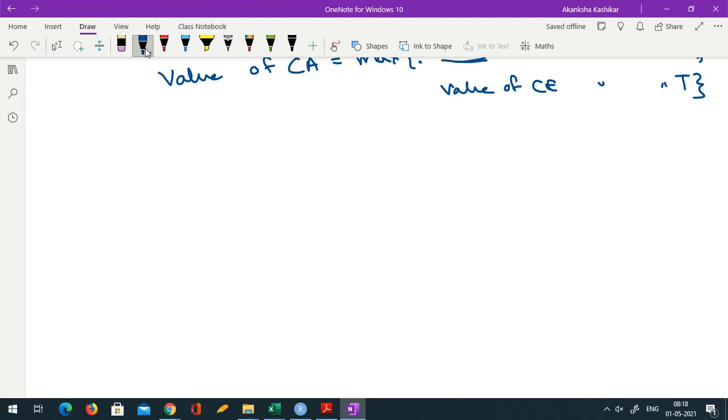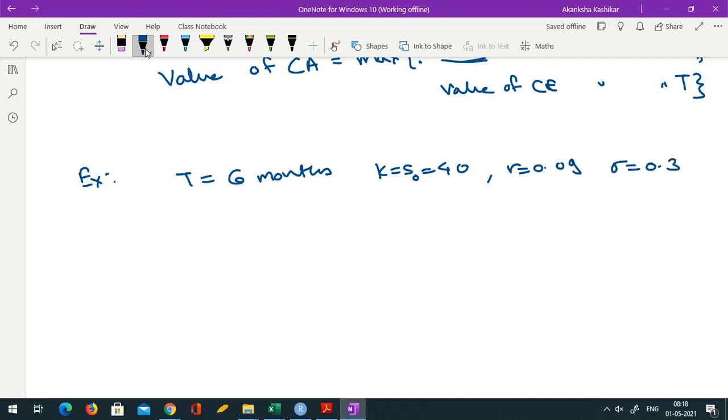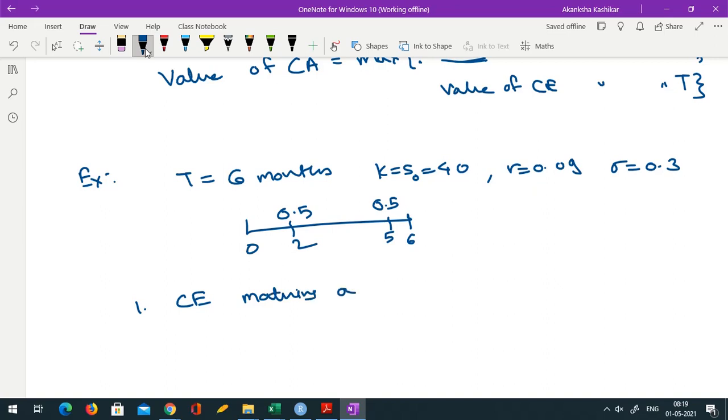Okay, so for example, suppose we have an American option which matures in 6 months and the strike price as well as the initial share price is 40, r is 0.09, sigma is 0.3. So I'm actually using the same values that we used earlier, and we had said that we have dividend payments at 2 months and 5 months of amount 0.5 and 0.5. Okay, so what we have to do is first compute the value of the European option maturing at 5 months.